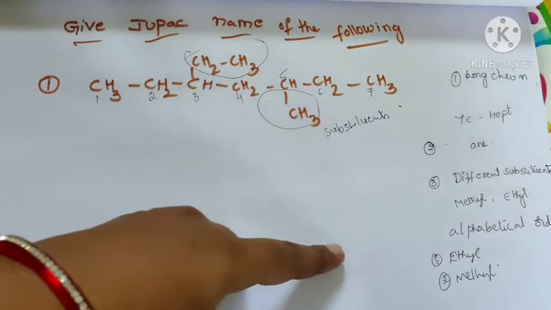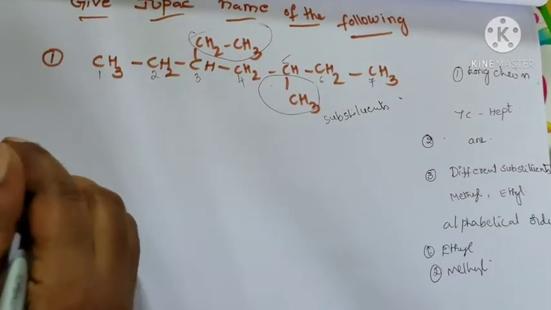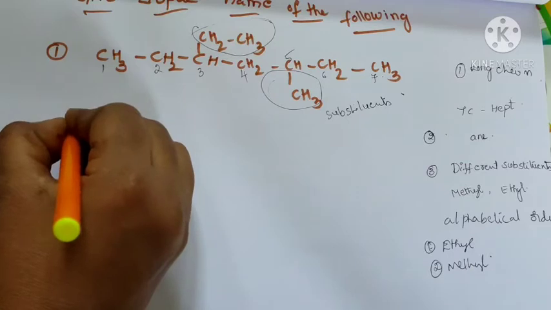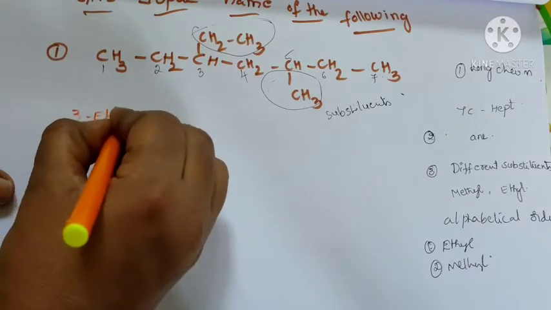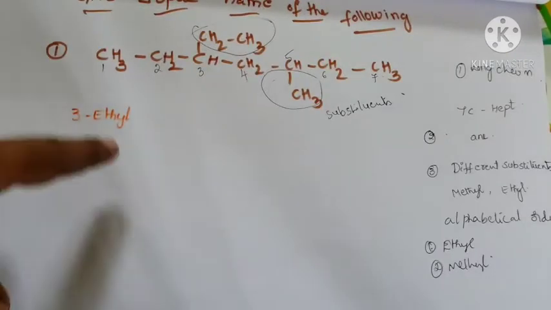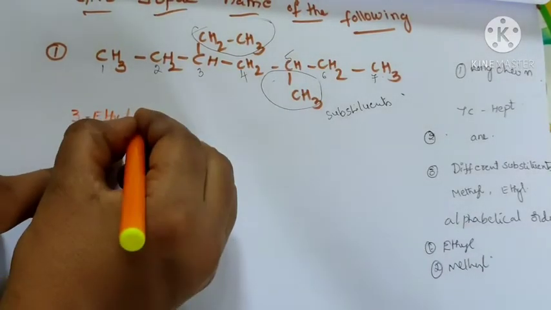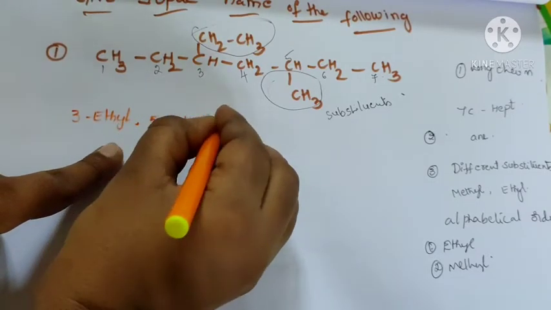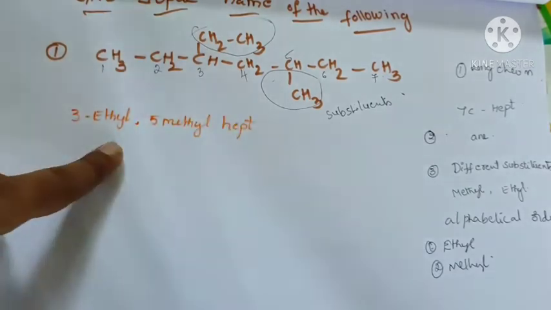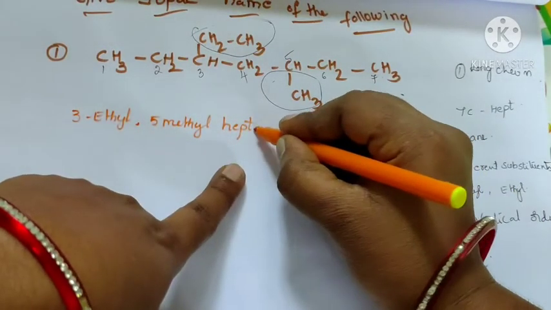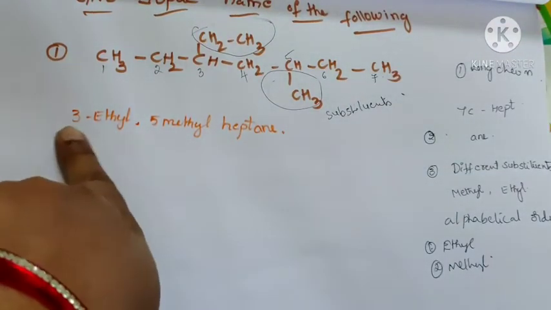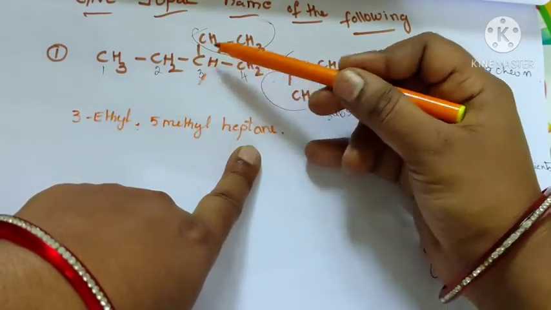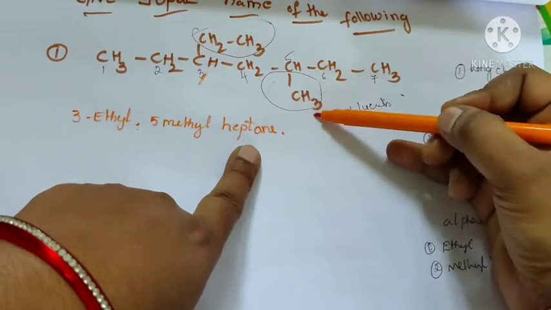So the IUPAC name is: on the third carbon the ethyl substituent is there, so 3-ethyl, and 2-methyl, 5-methyl, the 5th carbon has a methyl group. The root word is hept and the suffix is -ane. So 3-ethyl-5-methylheptane. This is the IUPAC name: 3-ethyl-5-methylheptane.